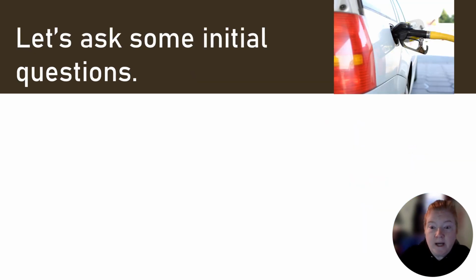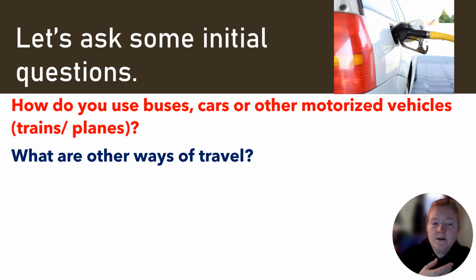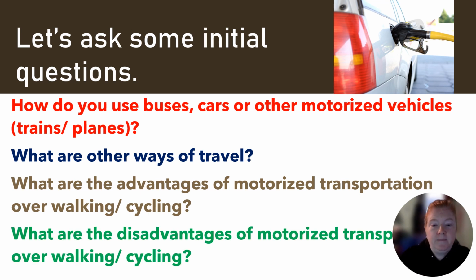Let's ask some initial questions. How do you use buses, cars, or other motorized vehicles like trains and planes? What are some other ways of travel? What are the advantages of motorized transportation over walking and cycling? What are the disadvantages of motorized transportation over walking and cycling?